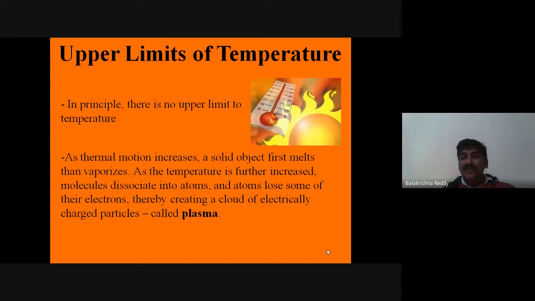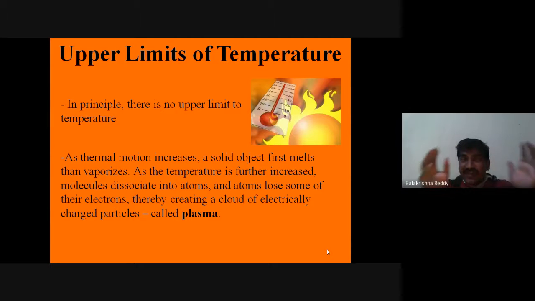As thermal motion increases, the solid object first melts, then vaporizes usually. As the temperature is further increased, molecules dissociate into atoms, and atoms lose some of their electrons. Thereby creating a cloud of electrically charged particles.